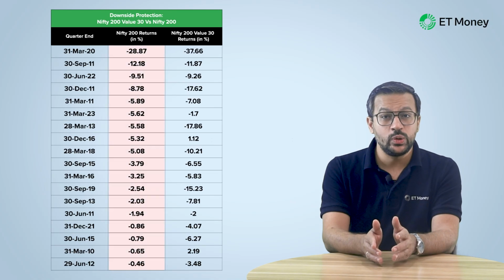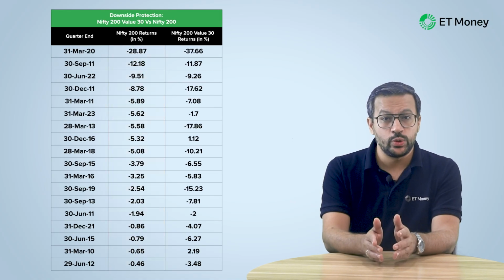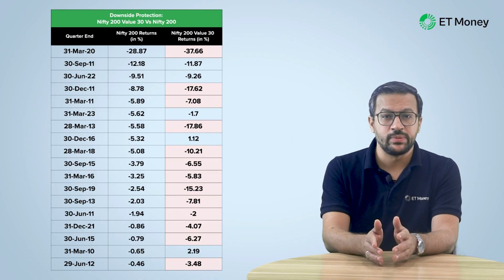Let's now take a look at the data for the Nifty 200 Value 30 index. Here, there are 18 quarters when Nifty 200 TRI delivered negative returns. Nifty 200 Value 30 fell more than the index in 13 periods. However, the degree of downside was also much higher than the benchmark. So clearly, this value index has poorer downside protection than the parent index.